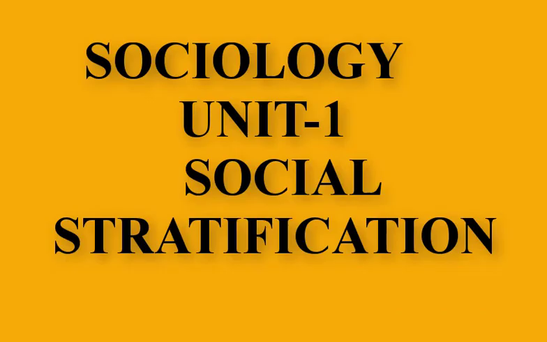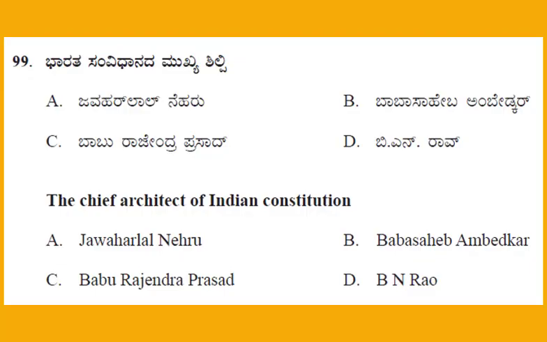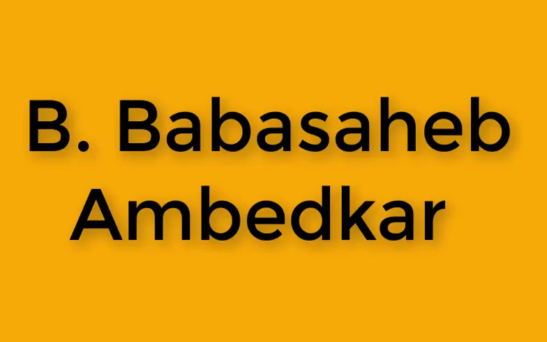Question number 99. The chief architect of Indian Constitution. This is the question from Sociology, Unit number 1, Social Stratification. Option A, Jawaharlal Nehru. Option B, Baba Saheb Ambedkar. Option C, Babu Rajendra Prasad. Option D, B.N. Rao. And the right answer, option B, Baba Saheb Ambedkar.